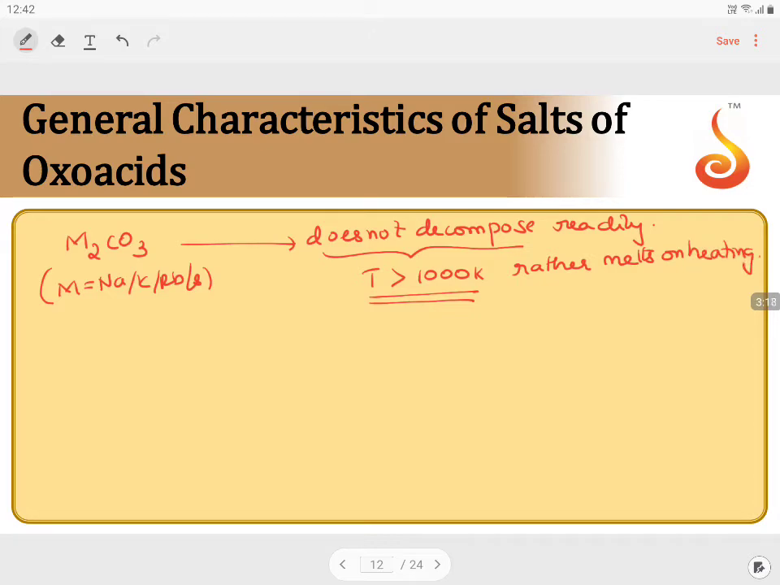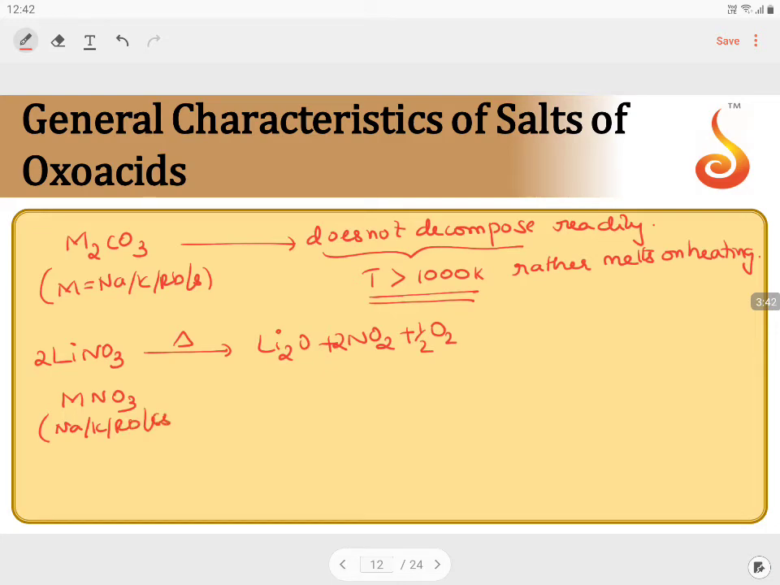The same thing you see in the property of nitrates. If I take lithium nitrate, it is unstable on heating and gives you Li2O plus 2NO2 plus half O2. Whereas all other metal nitrates, from sodium, potassium, rubidium and cesium, on heating give you the corresponding metal nitrites and oxygen gas.